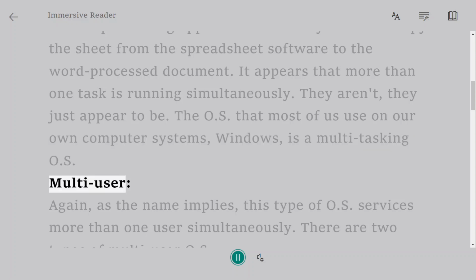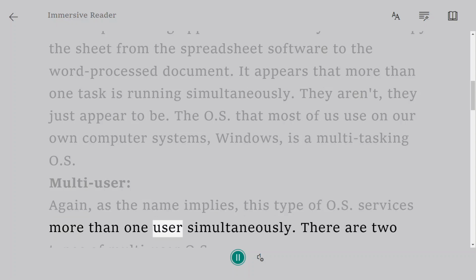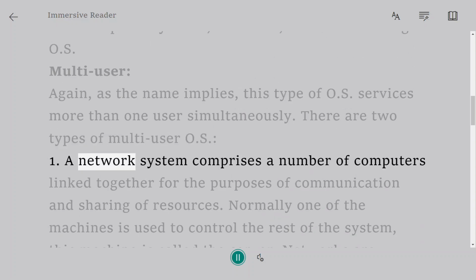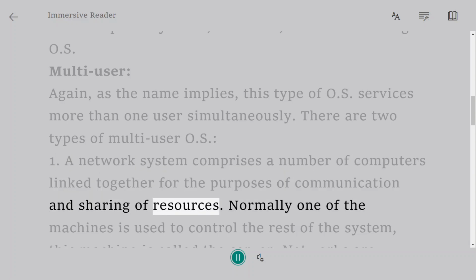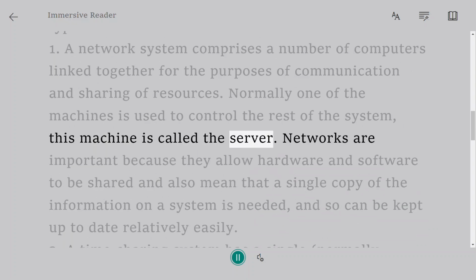Multi-user. Again, as the name implies, this type of OS services more than one user simultaneously. There are two types of multi-user OS. 1. A network system comprises a number of computers linked together for the purposes of communication and sharing of resources. Normally one of the machines is used to control the rest of the system. This machine is called the server.